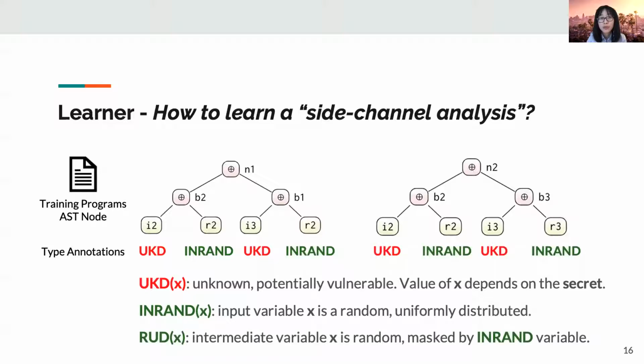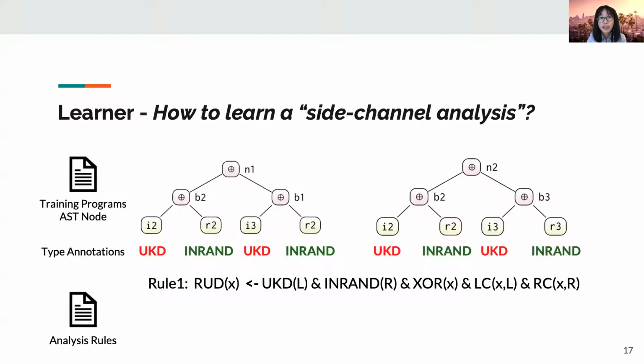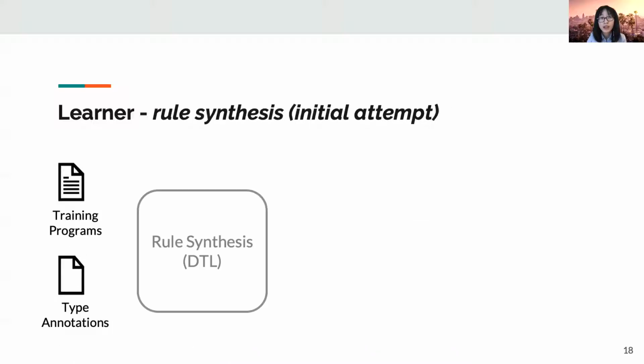The random type means the intermediate variable is random. The type-inference rules are used to infer the type of all the intermediate variables. We first apply rule 1, and we can infer the type, and then we apply rule 2, and we can infer the type one level further. Here, we will not go into the low-level details of the rules. Instead, we focus on the learner.